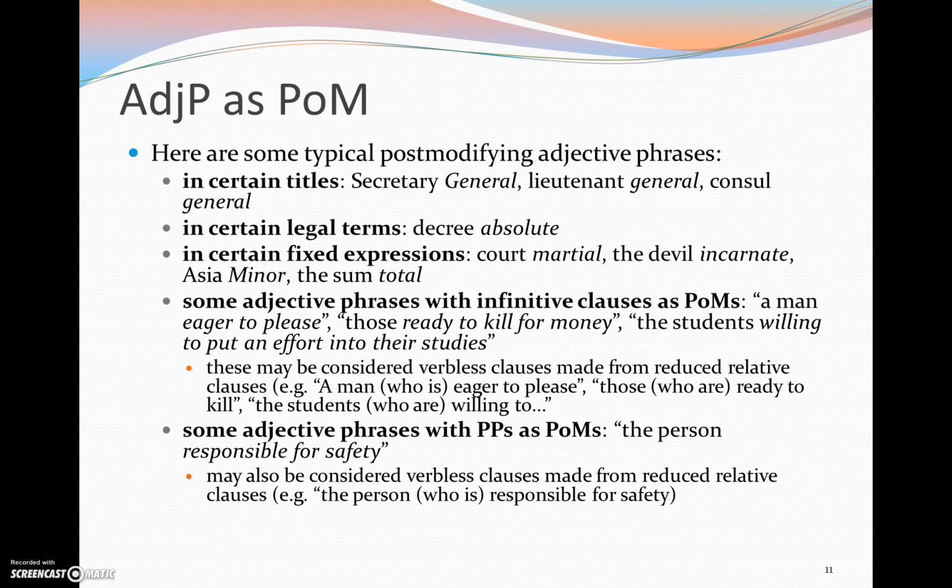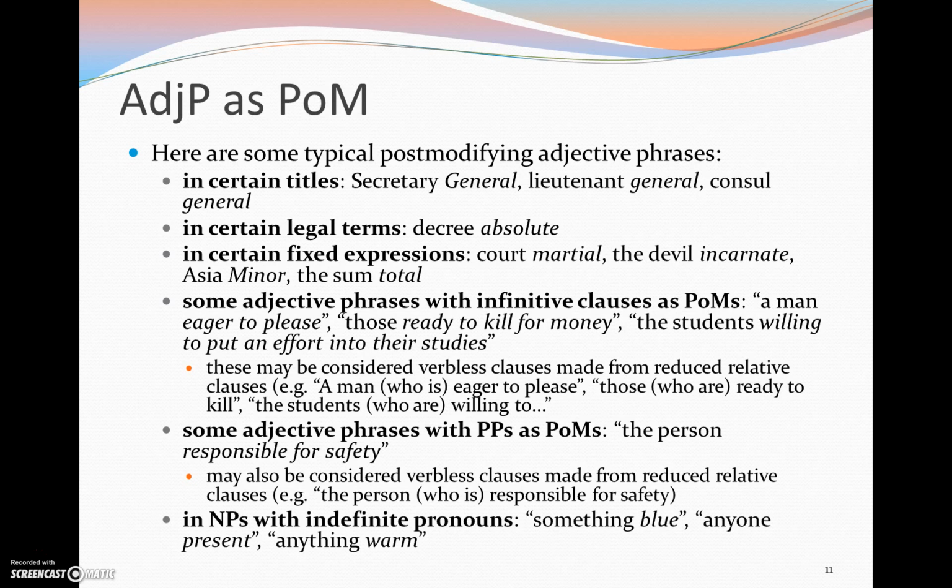So responsible is the adjective, for safety is a prepositional phrase used as a post-modifier. And again, we can actually consider these verbless clauses made from reduced relative clauses. Finally, we also find adjective phrases in noun phrases with indefinite pronouns. We can say something blue, anyone present, anything warm, where it's the indefinite pronouns something, anyone, and anything that are in the head position of the noun phrase. And we have the adjective phrases occurring as post-modifiers.